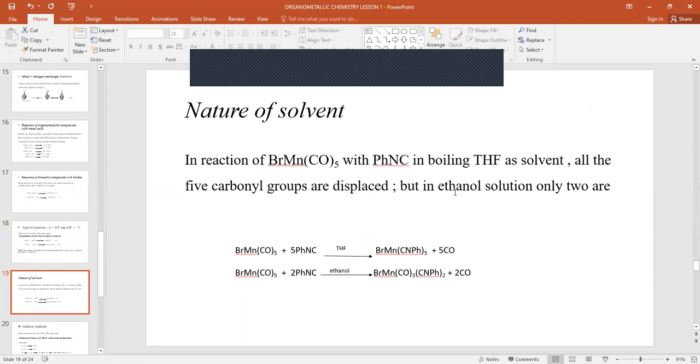But when we use ethanol, only 2 are displaced. This is illustrated in the given equations. All the 5 carbonyls are replaced when using tetrahydrofuran, but using ethanol, only 2 are replaced, and we are remaining with 3 in the organometallic compound.